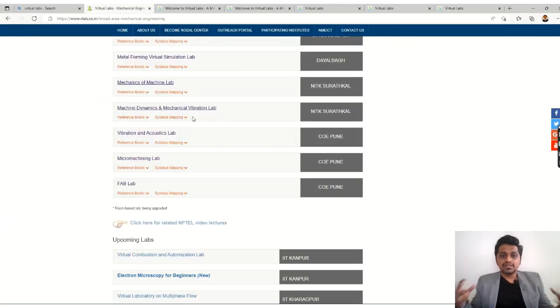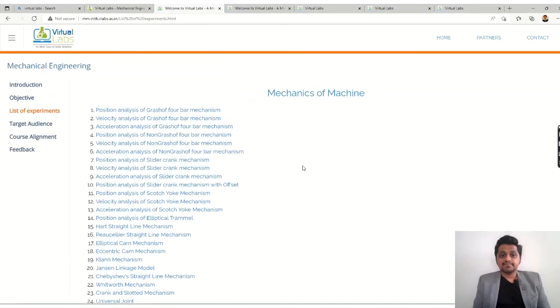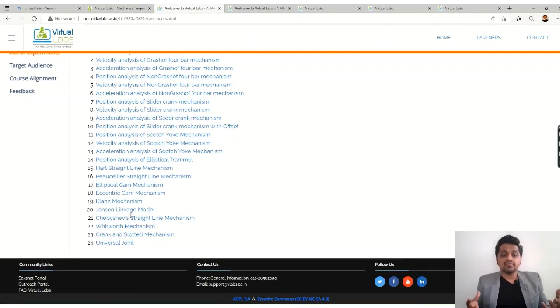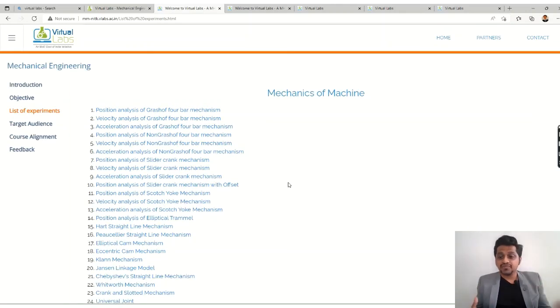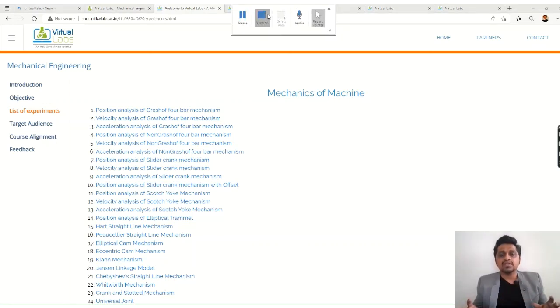So this is how this mechanics of machines lab is, and I think there are n number of things you can check out and learn from this platform. You could see there are 24 different experiments which are listed over here. So whatever you are learning in theory, you can practically check on the site without requirement of any physical means, without going anywhere. So this is the beauty of this platform. So try to utilize it, try to share it with as many students as you can, right?